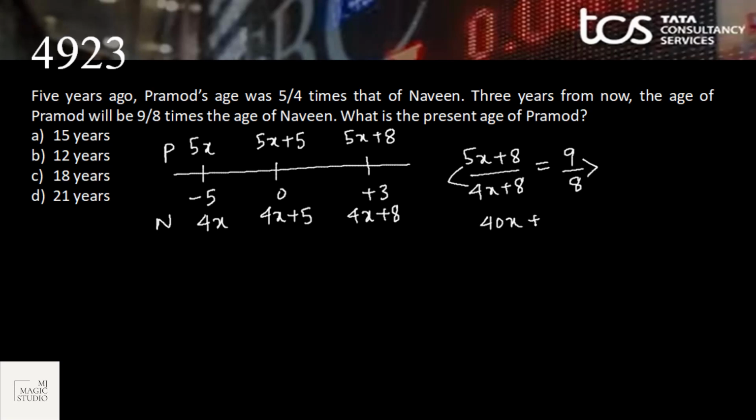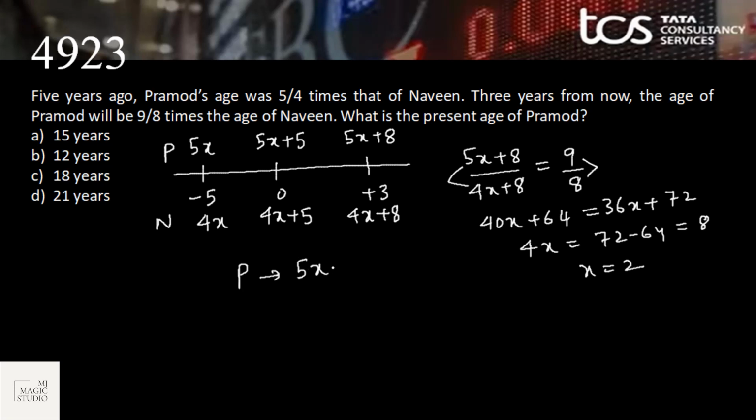5x into 8, 40x plus 64 equals 36x plus 8 into 9 is 72. 40x minus 36x is 4x, 72 minus 64 is 8. That means x is equal to 2. What is the present age of Pramod? Present age of Pramod is 5x plus 5 and x is equal to 2. 10 plus 5, 15 years. Option A is the fit.